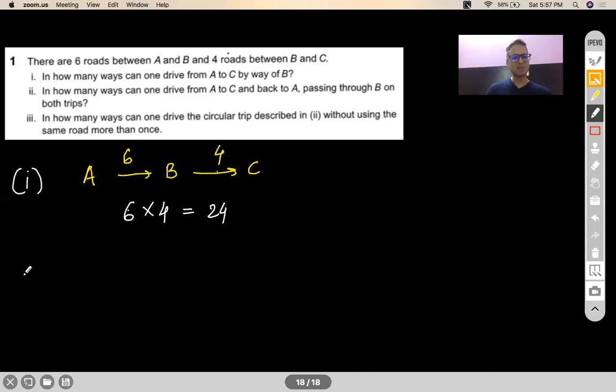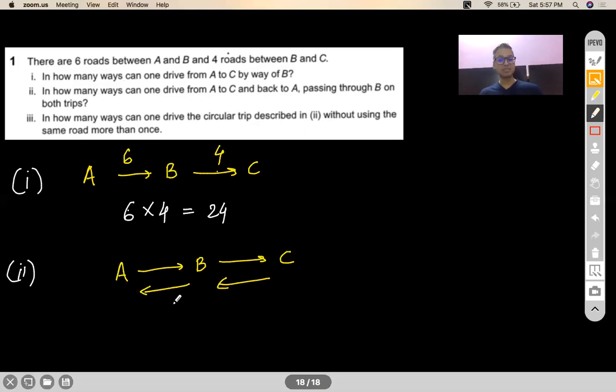Okay. Second part. In how many ways can one drive from A to C and back to A, passing through B again? So you have to go from A to B, B to C, then C to B again, then B to A again.